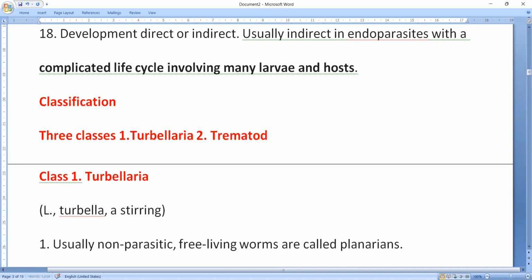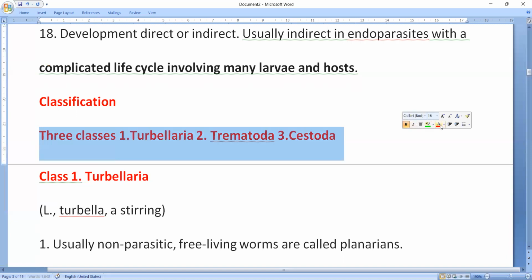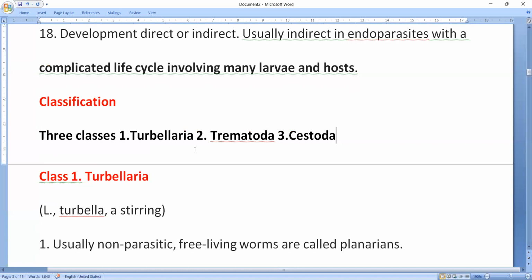And the third one is Cestoda. So these are the 3 classes present in the phylum Platyhelminthes.